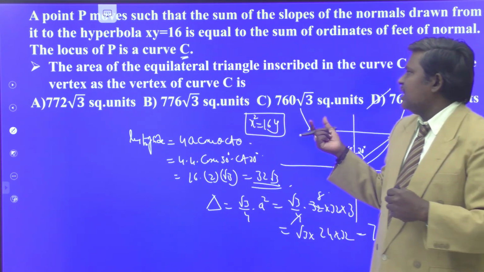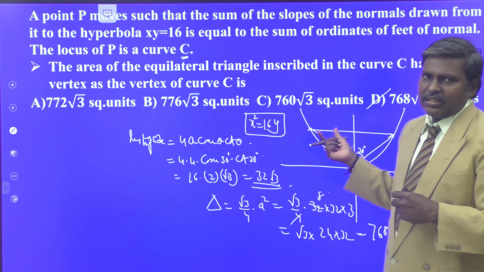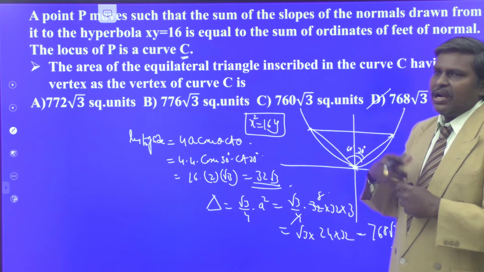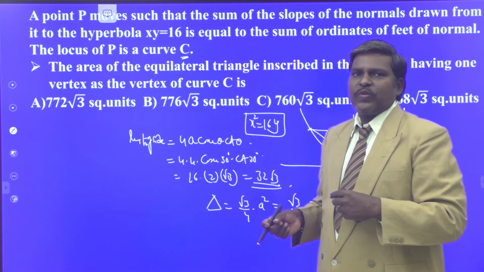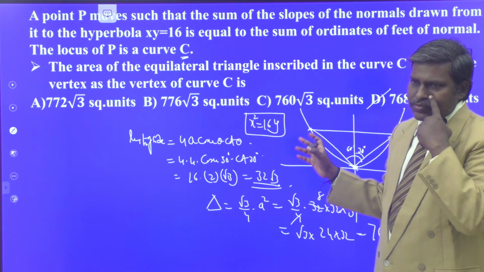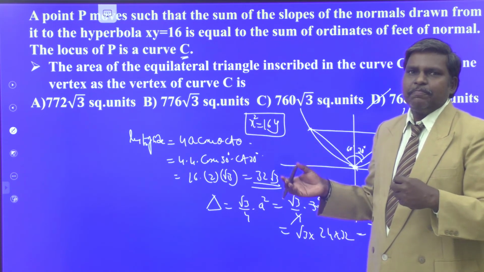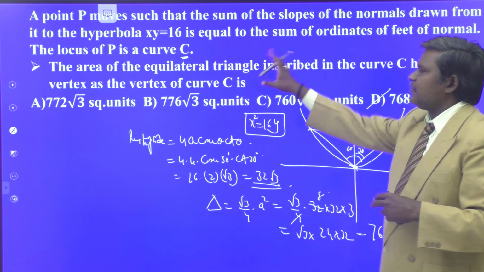Once you know the t-square concepts and also the ordinates, what are the ordinates? c by t1, c by t2, c by t3, c by t4, and you should be able to write the s1, s2, s3, s4 values for the 4th degree equation. By forming the 4th degree equation, just substitute x1, y1 in the general equation of the normal, that is at t. So once you know all those things, you can write the locus of C first of all.